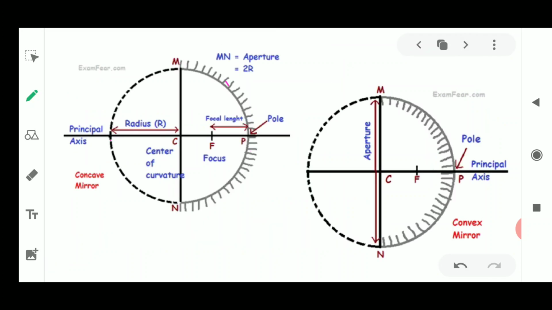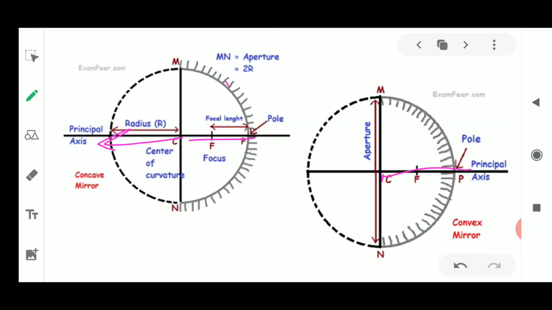Now what is this radius of curvature? Radius of curvature means it is the line which is drawn from the center till the boundary of this mirror. It is the center of a circle, the center of the sphere. If we think about the mirror, it is a part of a circle, please remember that. So whenever we talk about the radius of curvature, it means from the center till the boundary, till this circumference.